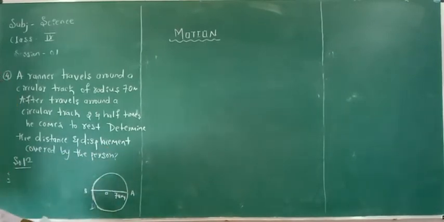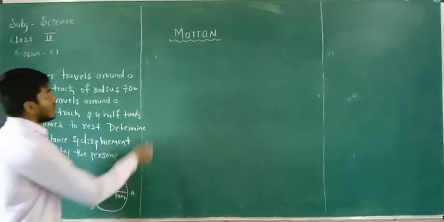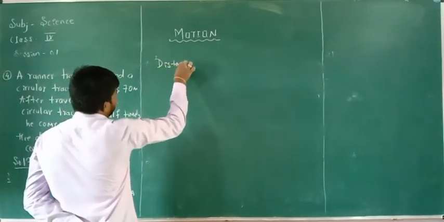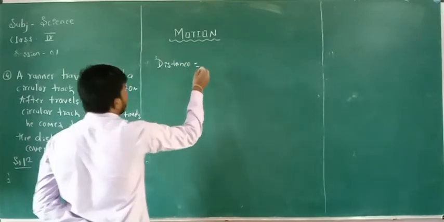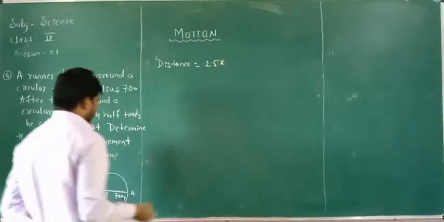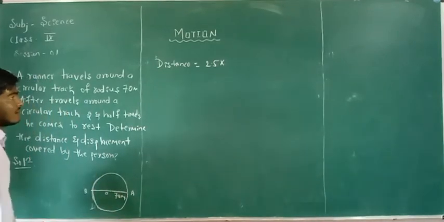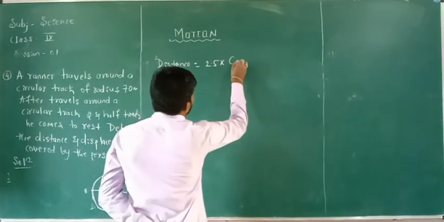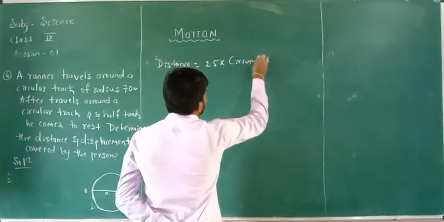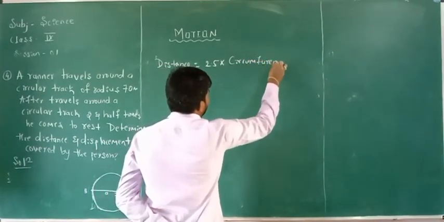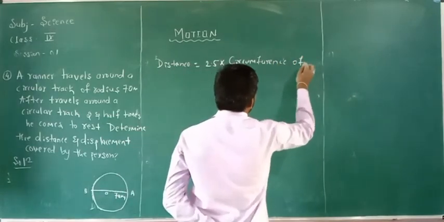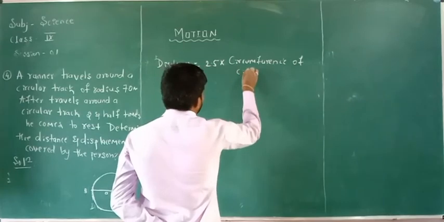So the total distance covered by the person is equal to 2.5 into the circumference of a circular track.